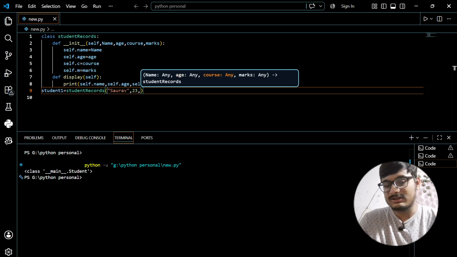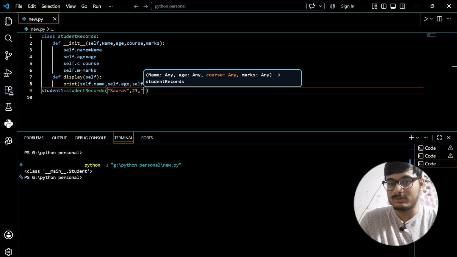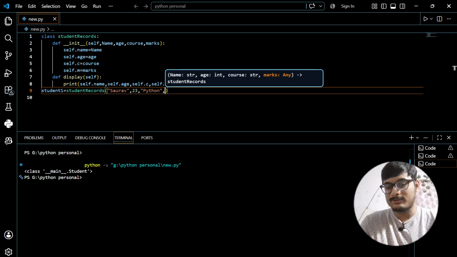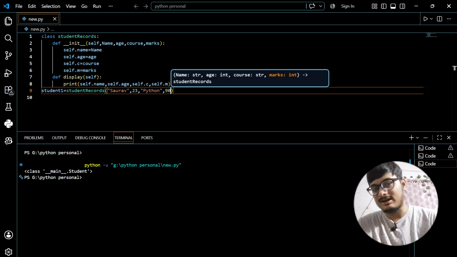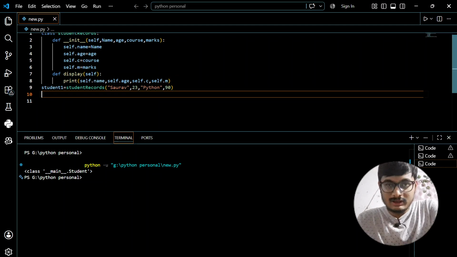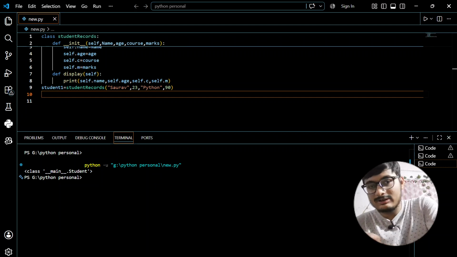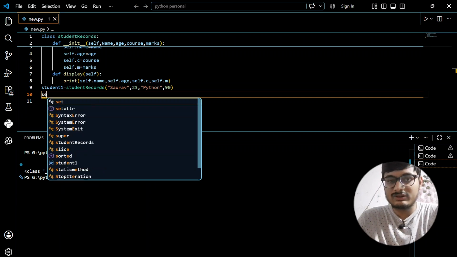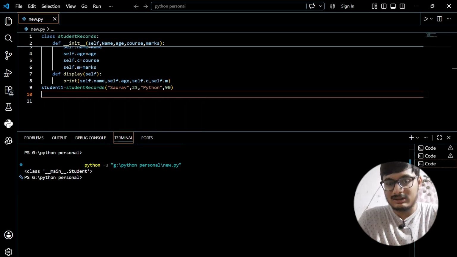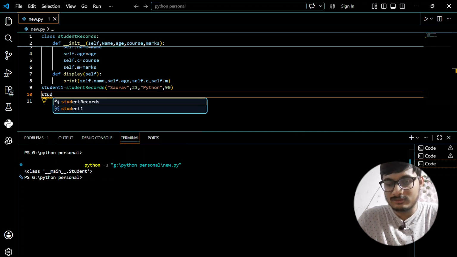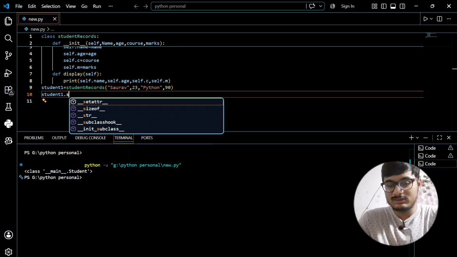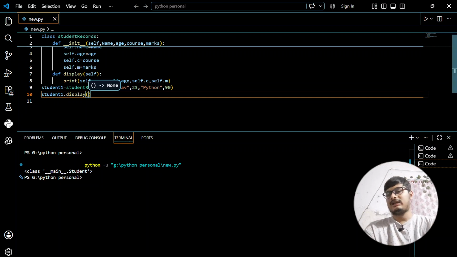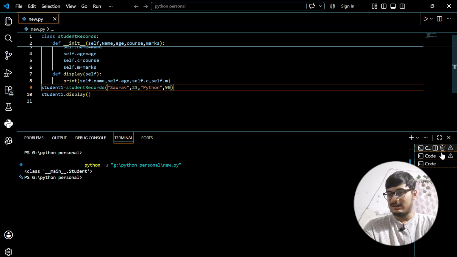His course is, suppose, Python, and marks, suppose he scored 90 marks out of 100. Now if I want to display these things, I'll just call this method, student1.display. When I call this, it will print this. Let us just see.